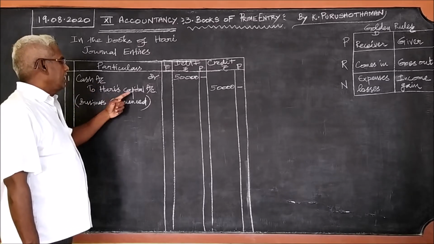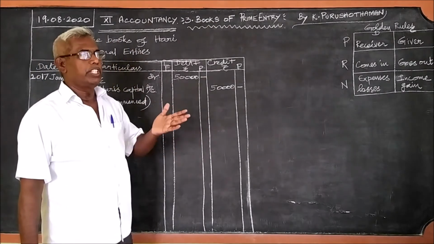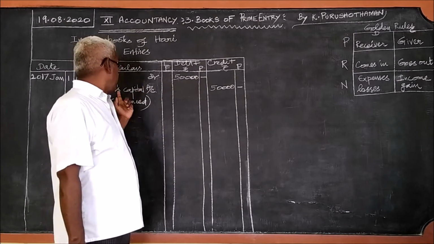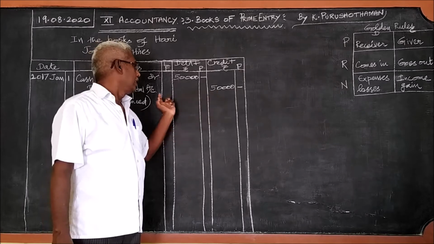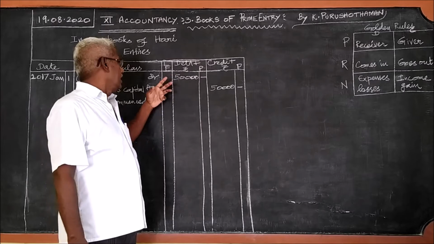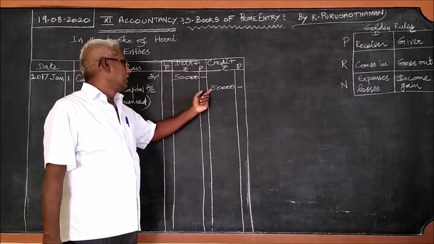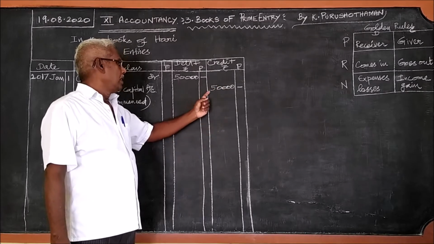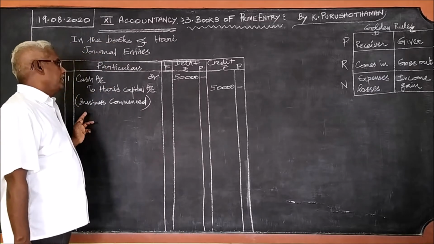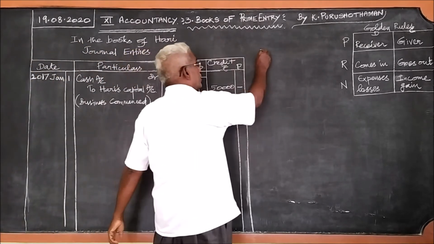To Hari's capital account. Writing the amount is nothing special. Whatever amount is given in the problem, you write it. For the debit, you write on the debit line, in the debit column. For the credit, you write the amount on the credit line, in the credit column. And what we write in the bracket is called narration.